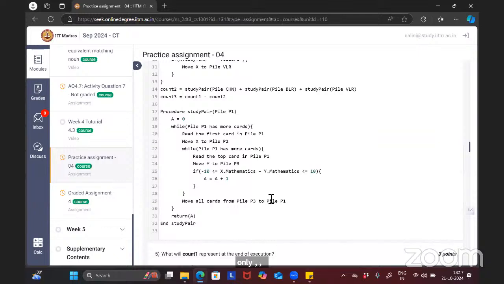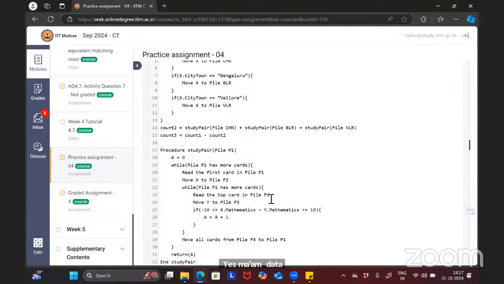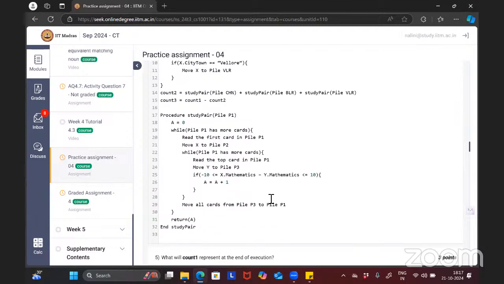Yes, ma'am. Actually, that I understood, but basically the main doubt that I have is that when we are subtracting count 2 from count 1, then I think that there we'll also get students who, at least one of them is from Chennai, like maybe Chennai, Patna, Chennai, Delhi, or Bangalore, Patna, like this.